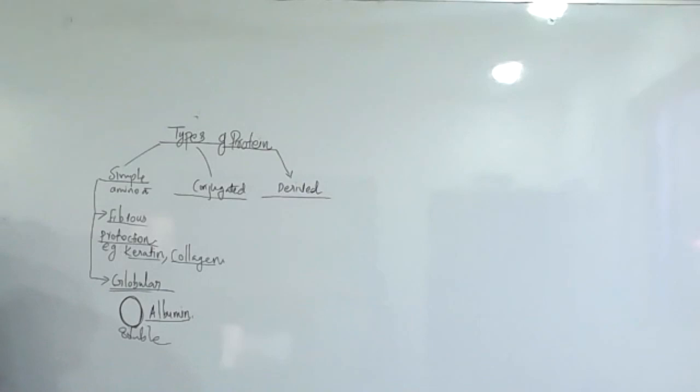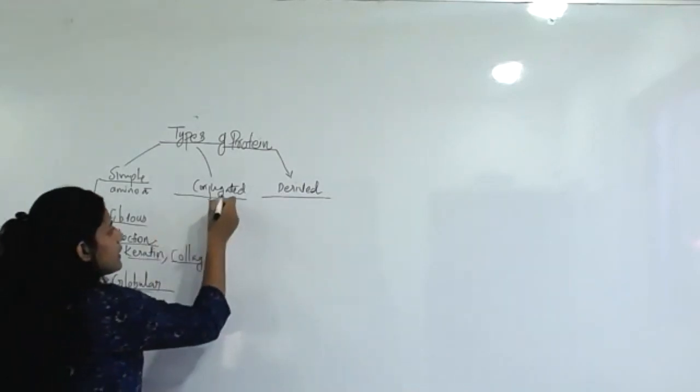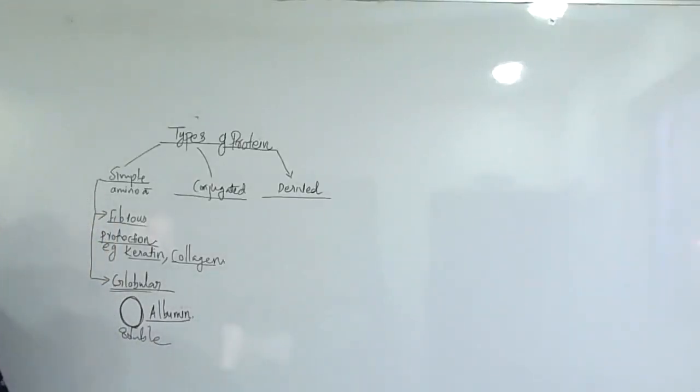Okay. Next, we are moving to conjugated protein. Here, in the classification of conjugated protein, these are complex proteins.